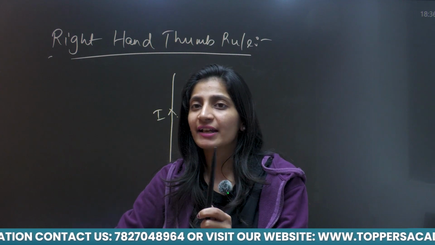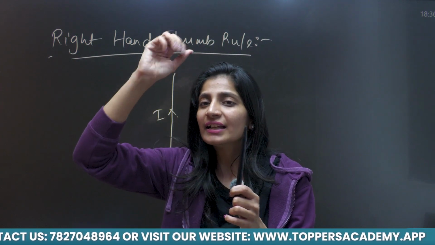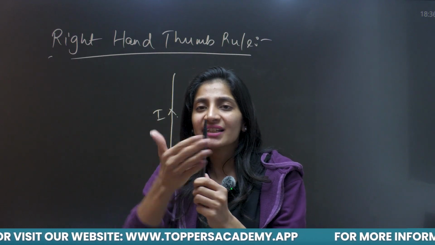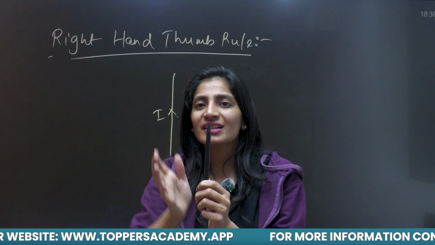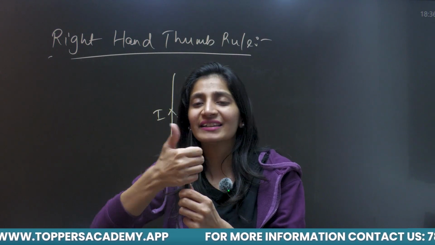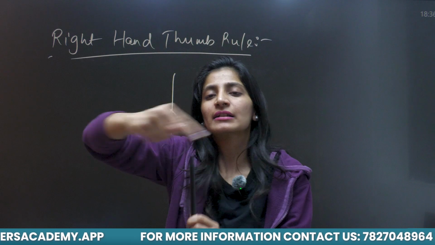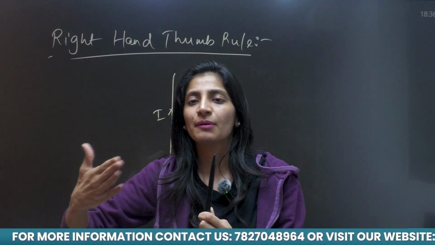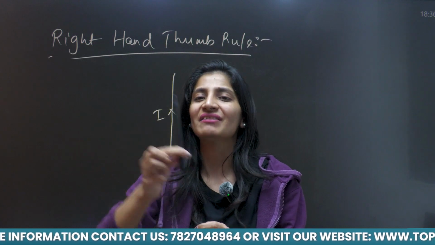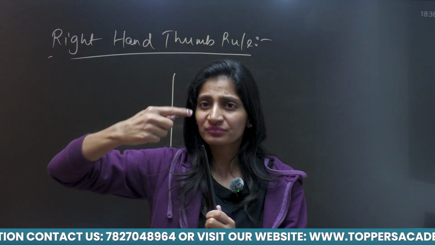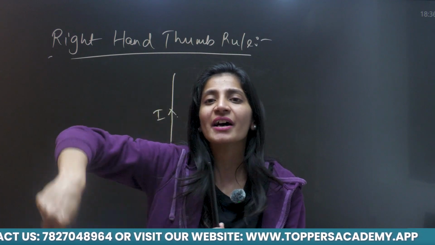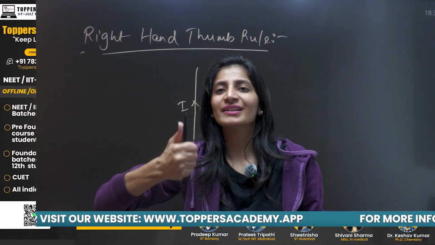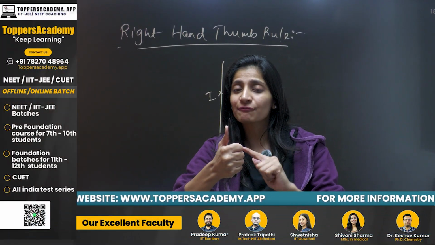If the current is in the upward direction, I align my thumb parallel to it, and you can see the curl of fingers gives the direction of the magnetic field, forming concentric circles around this wire. So according to the right hand thumb rule, the magnetic field due to a straight wire is concentric circular rings around the wire.